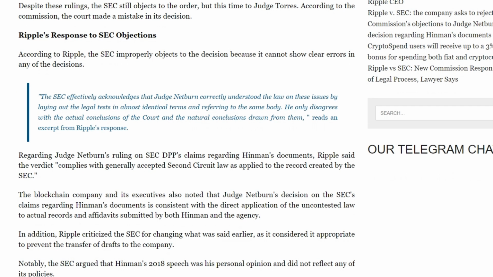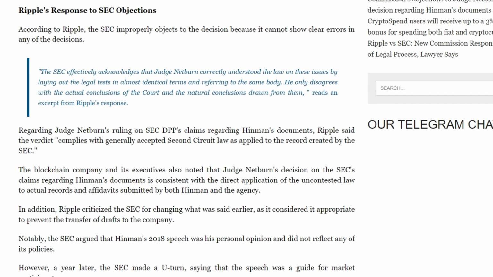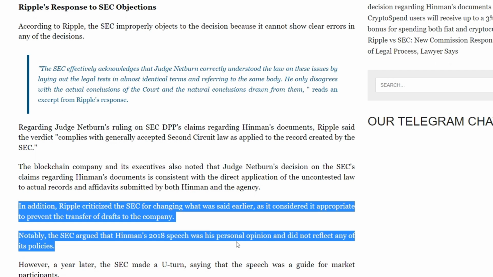The blockchain company and its executives also noted that Judge Netburn's decision on the SEC's claims regarding Hinman's documents corresponds to the direct application of indisputable law to the actual records and affidavits submitted by both Hinman and the agency. In addition, Ripple criticized the SEC for changing what was said earlier, as it considered it appropriate to prevent the transfer of drafts to the company.